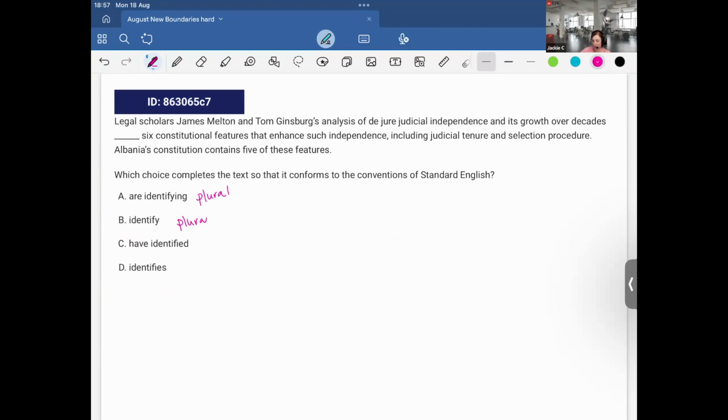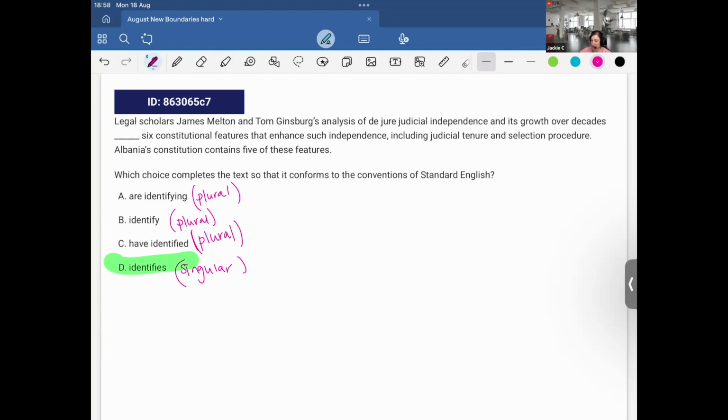This one's plural. This one's plural. And this one's singular. So I know without even doing anything, it's D. However, for those of you that follow along and want to know what the subject is, let's take a look.